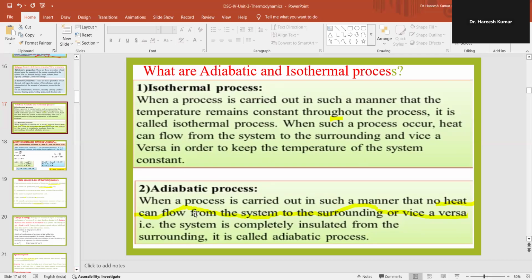Adiabatic process. When a process is carried out in such a manner that no heat can flow from the system to the surrounding or vice versa, that is, the system is completely insulated from the surrounding, it's called an adiabatic process.